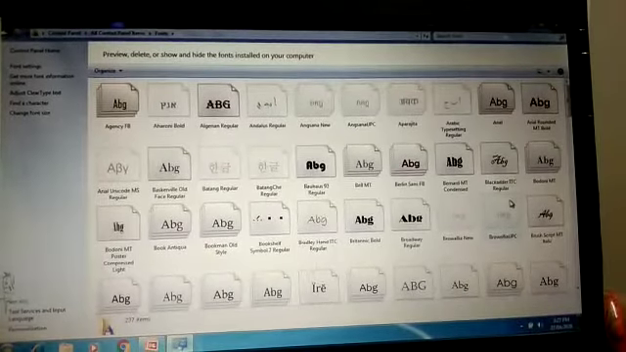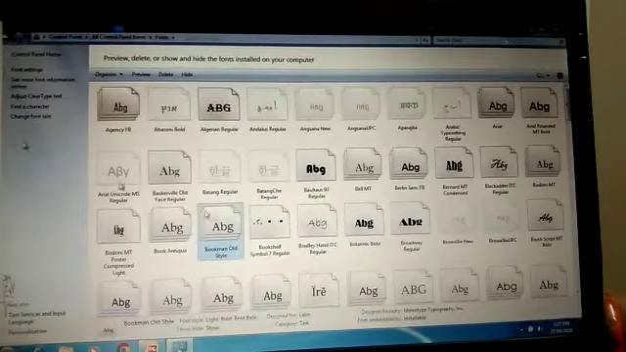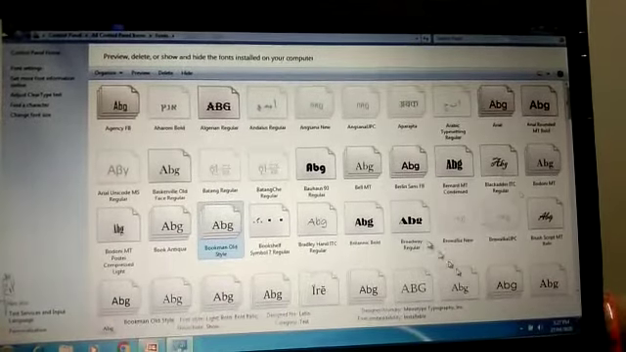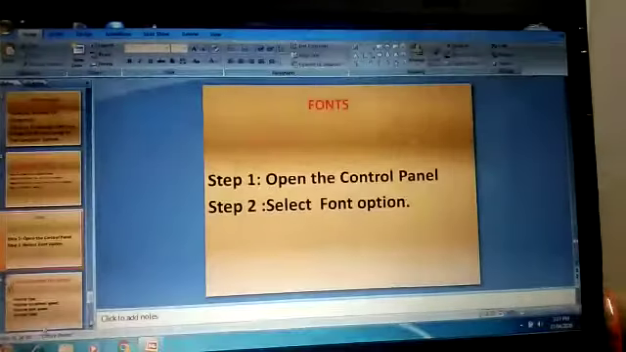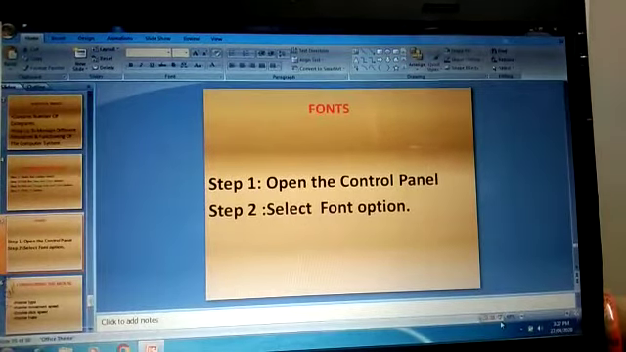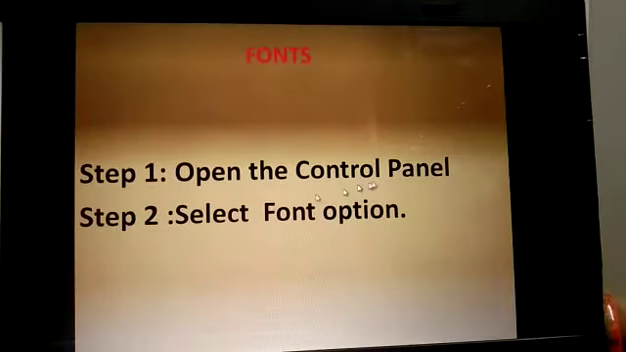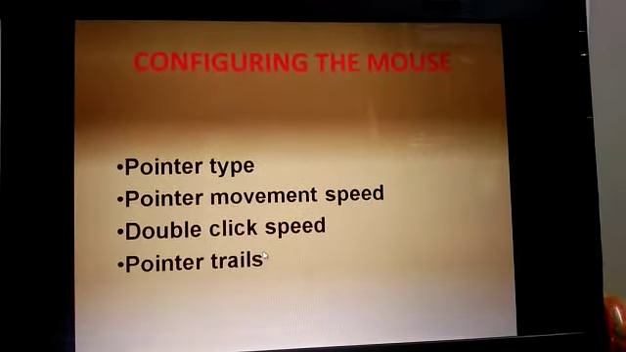Now it is open very quickly. Whatever font you want to set, you have to click it. That font will be selected and it can be set. Fine. Let me come out from here because I don't want all these things. I came back here. So this is a step I have written here for the font: open the control panel, select the font option.